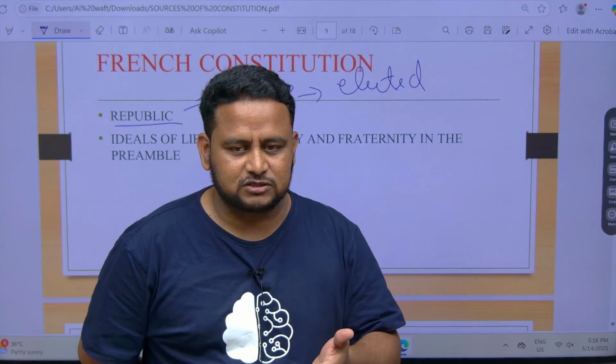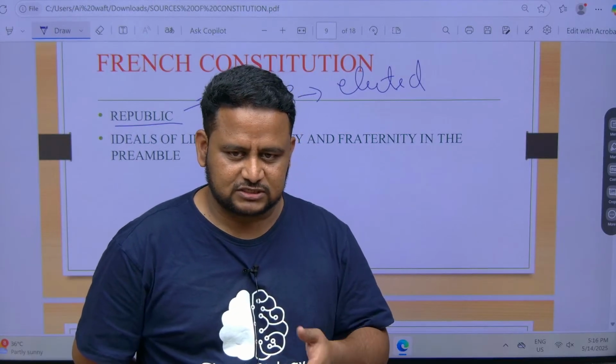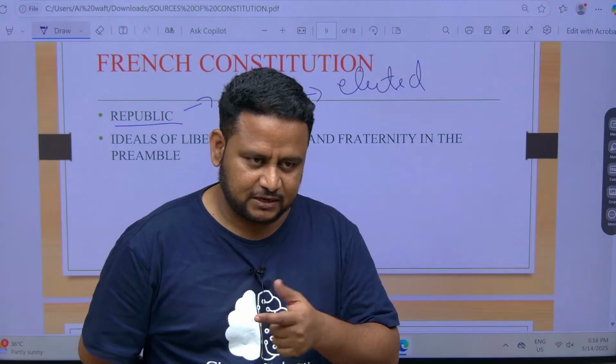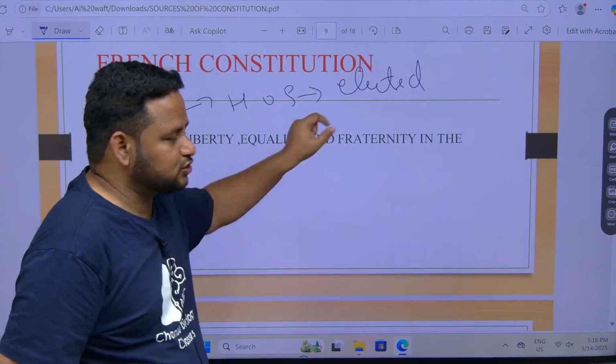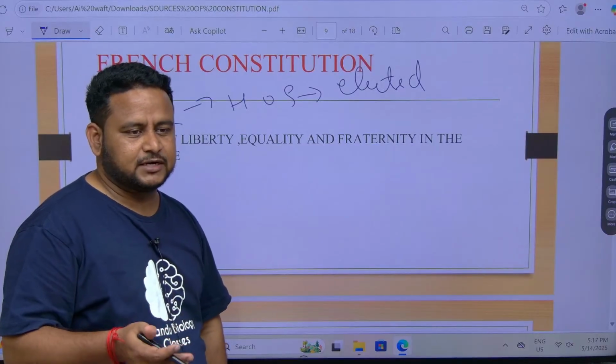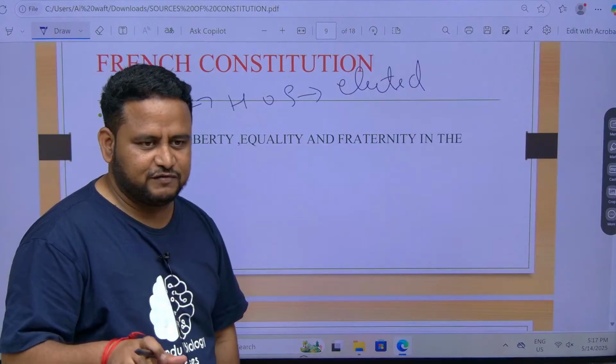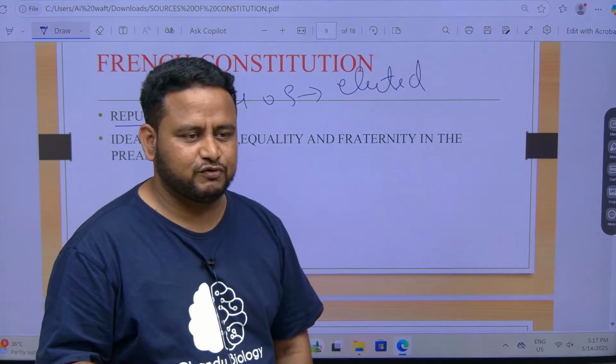That's why in the preamble also we have sovereign socialist secular democratic republic. Correct? So republic means head of the state should be elected. Also I told you laws which are made should not be arbitrary. They should be as per the provisions of the constitution and for the welfare of the people. Otherwise judicial review will take place.